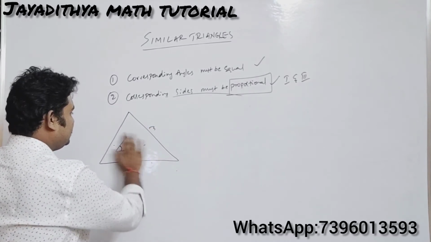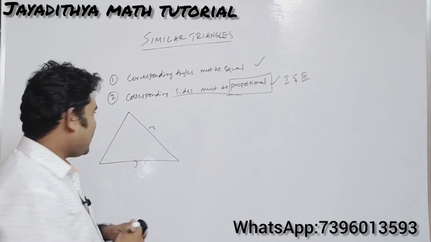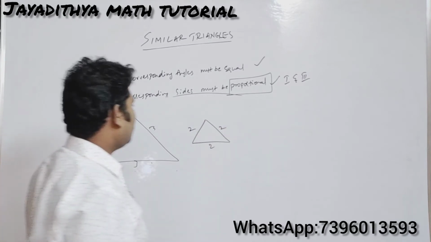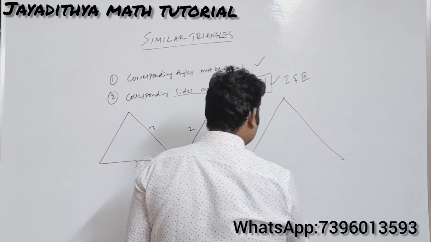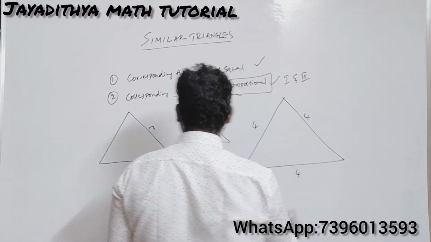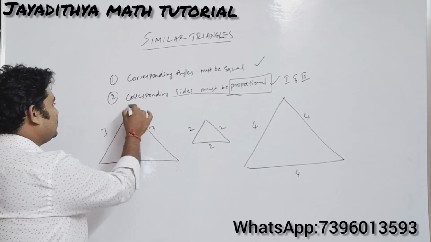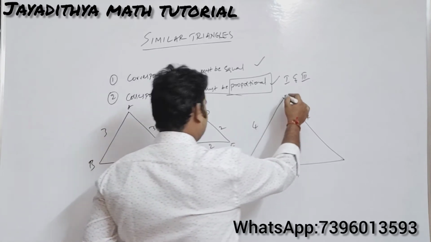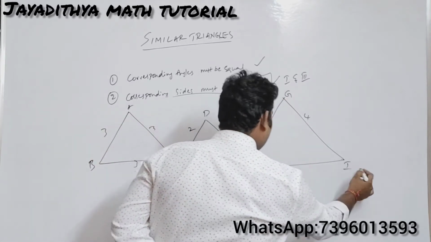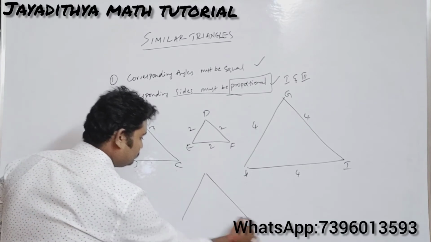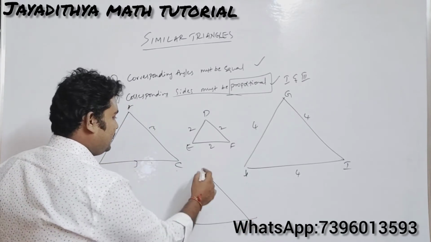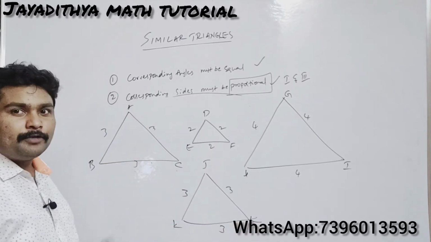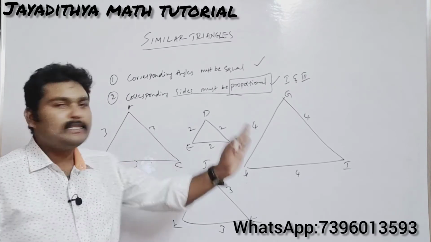some figures here. Let us take equilateral triangles only. I am taking one more equilateral triangle with the sides 2, 2, 2, and let me take one more equilateral triangle with the sides 4, 4, 4. Let us name all the vertices here: A, B, C, and this is D, E, F, and this is G, H, I, and let me take one more figure, J, K, L, with the dimensions 3, 3, 3. All are equilateral triangles, so definitely they will be similar.